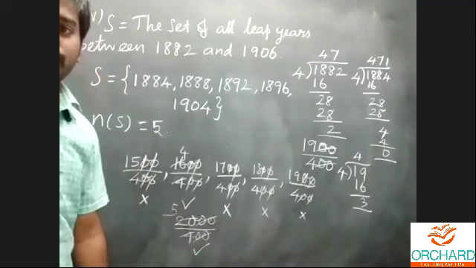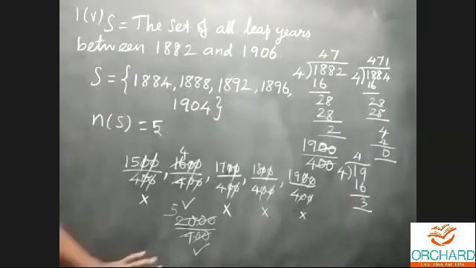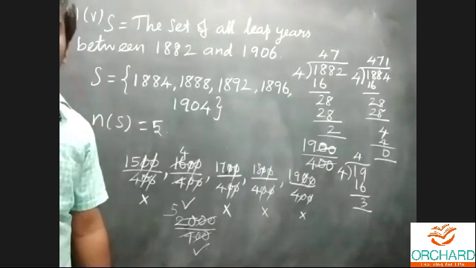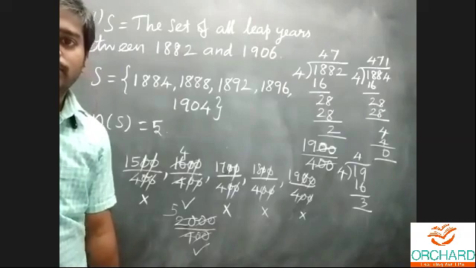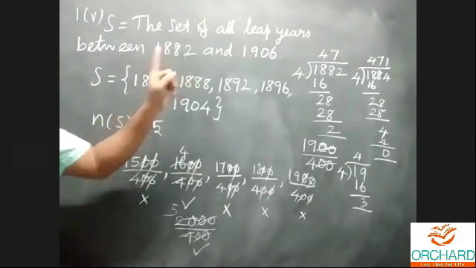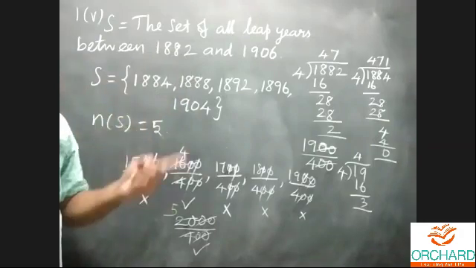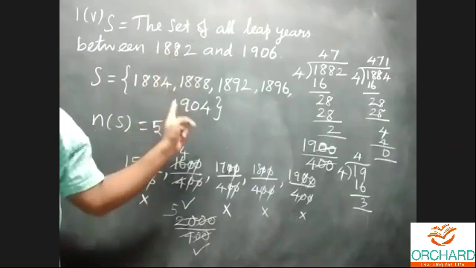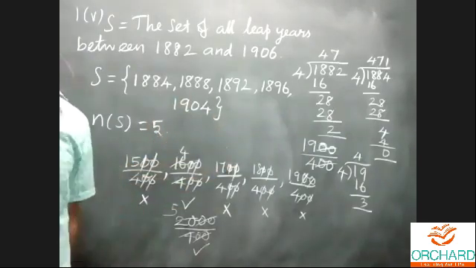Okay, thank you, students. Please copy this problem. The remaining part we can discuss in tomorrow's session. The first one, 1882, is not a leap year. First, check divisibility by 4, then only start writing the leap years. Okay, thank you, students. Thank you.